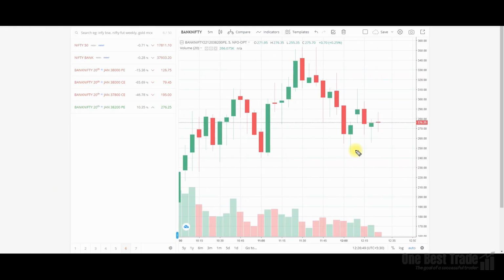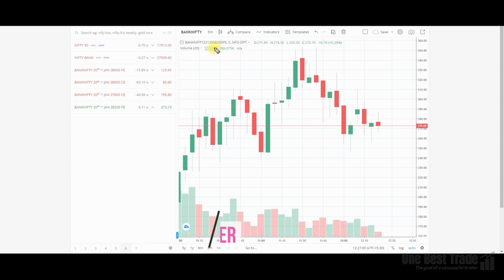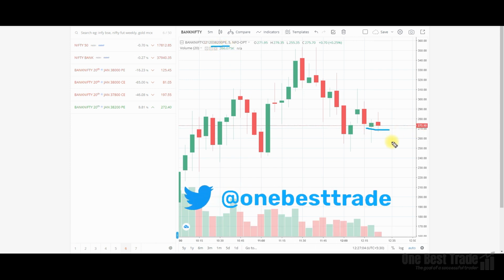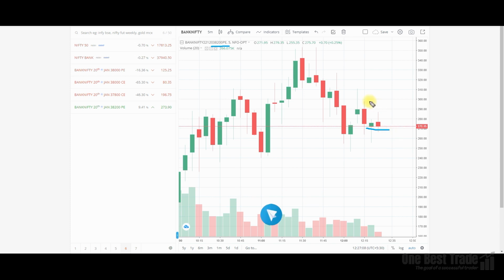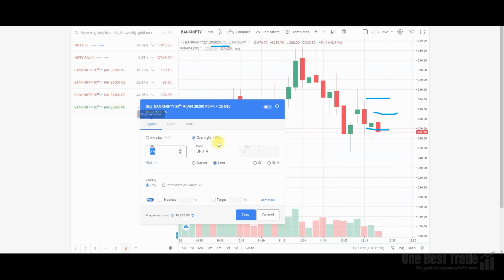Now let's go to the second example: how to place a stop loss limit buy cover order. For example, the 38,200 put option is trading around 272 rupees. You want to place an order if the price breaks 300 rupees with a 15-point stop loss. All you need to do is open the order window, select regular product, overnight option, and then attach the stop loss. Just keep it at 5%, that is around 15 points.